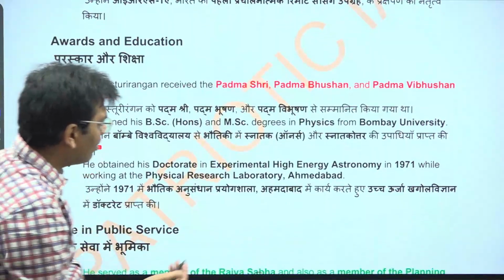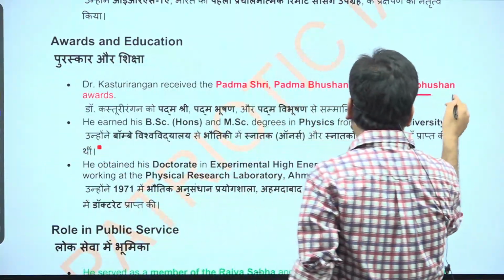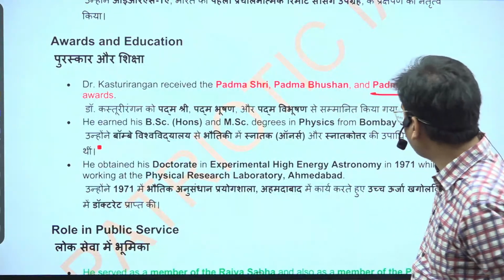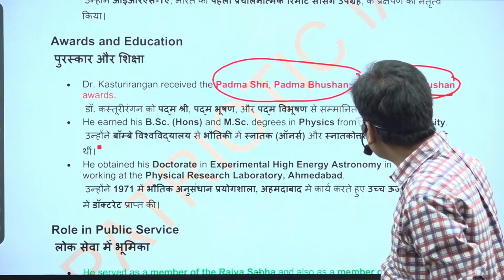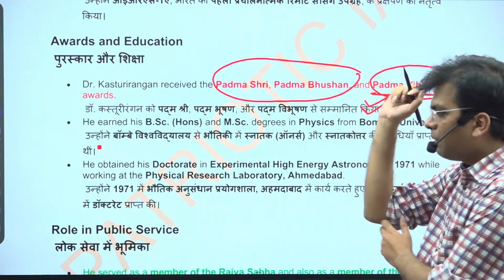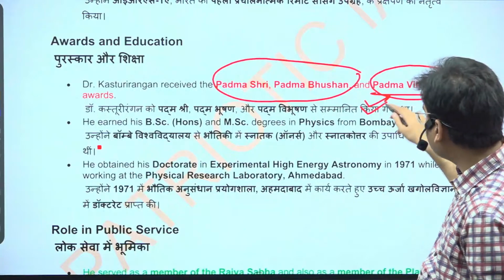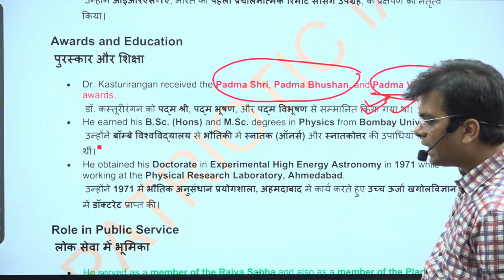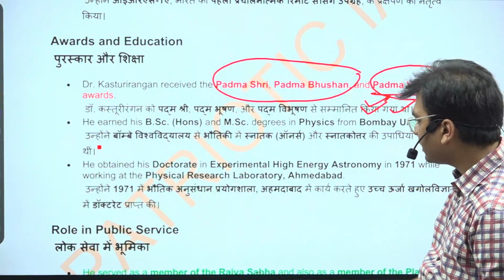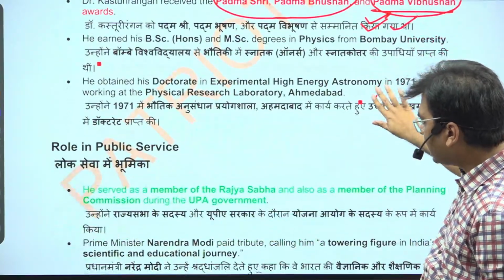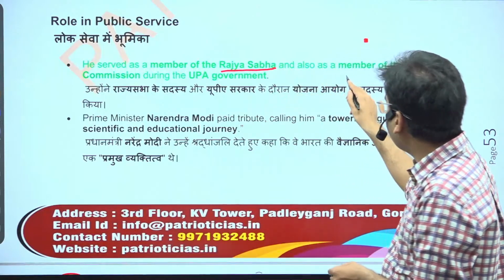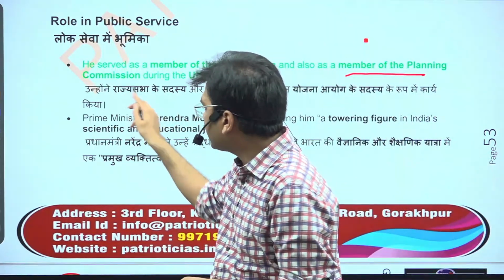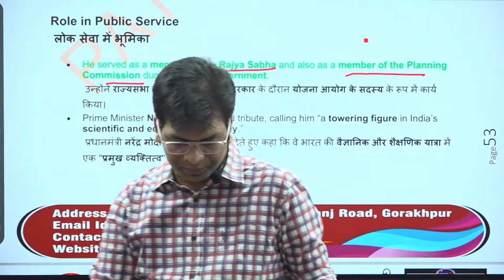Besides that, he was also awarded the Padma Vibhushan. So if you remember, you can also recall the others. He was not given the Bharat Ratna, but except for the Bharat Ratna, most of the highest awards have been awarded to Kasturirangan. He was also a member of Rajya Sabha and a member of the Planning Commission. All these things are for the PCS examination.